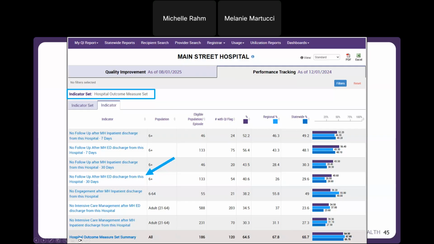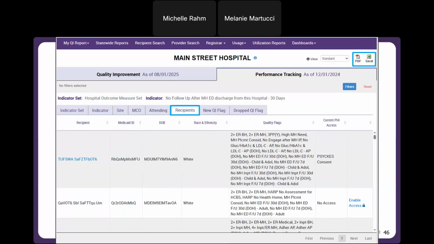So if I drill into that measure set, I can go to the recipients tab, and here I can see individuals that are flagged for that measure. If I have consent or emergency access, I can drill into their clinical summary. I could enable access in my QI report, or I can export to PDF or Excel here.